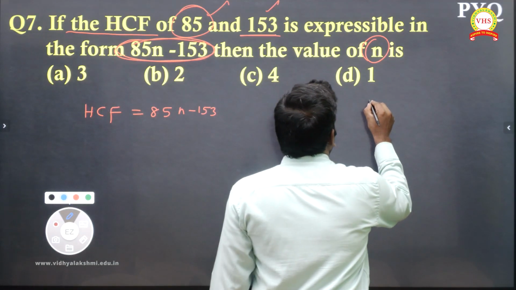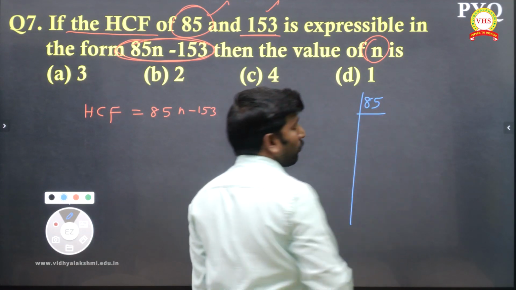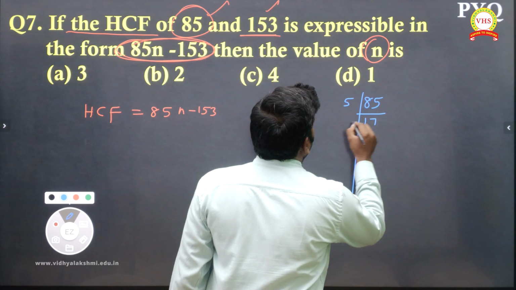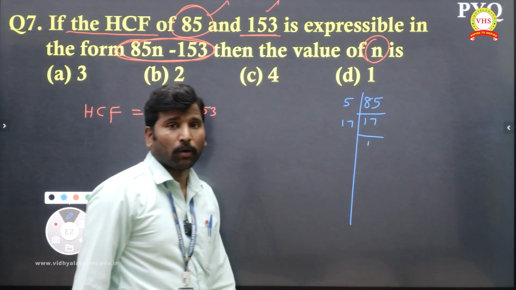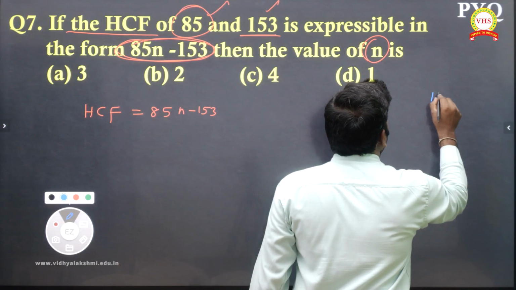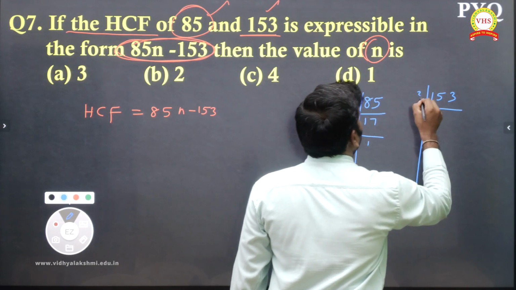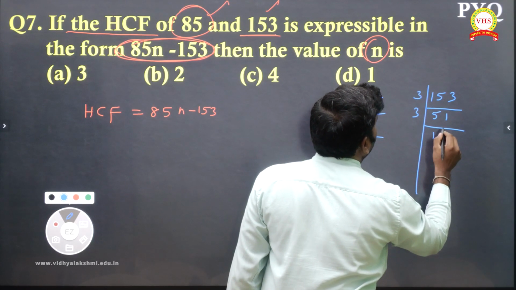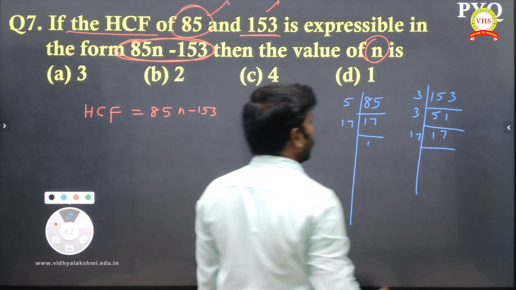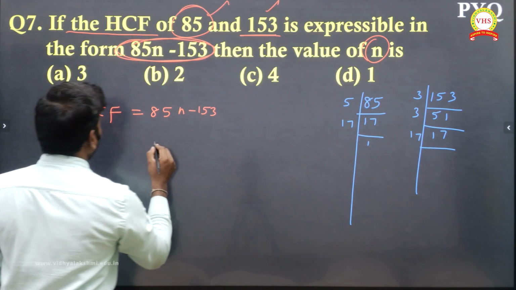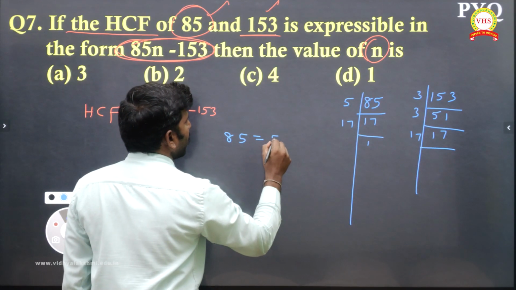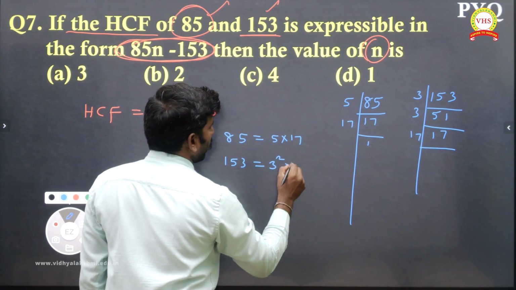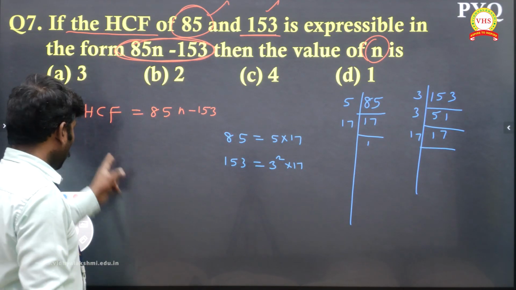First we find the prime factorization. 85: 5 one time, the remaining is 17, so 17 5s are 85. And 153, if I take the 3 table, 5 3s are 15, one time. Again 3 table, 1 3 is 3, and 7 3s are 21, again 17. So 85 we can write as 5 into 17, and 153 we can write as 3 power 2 into 17.